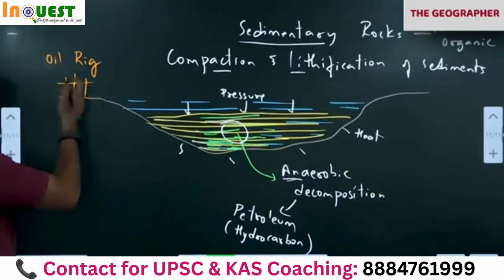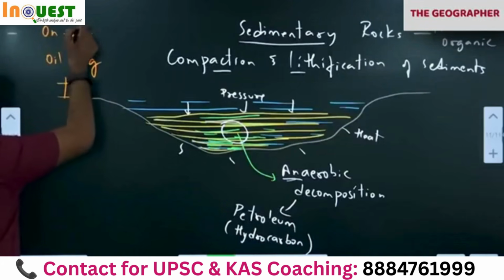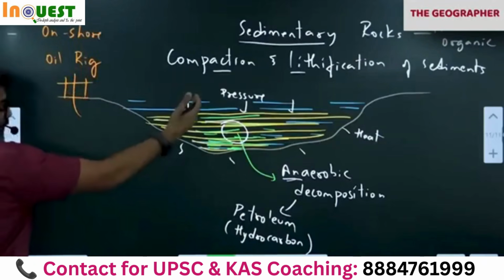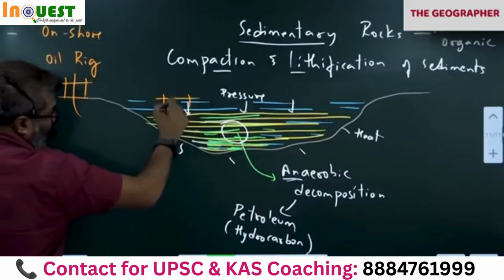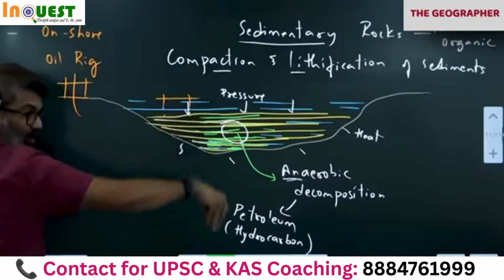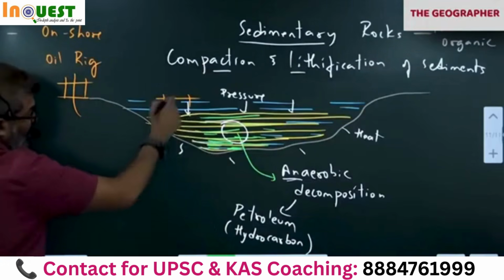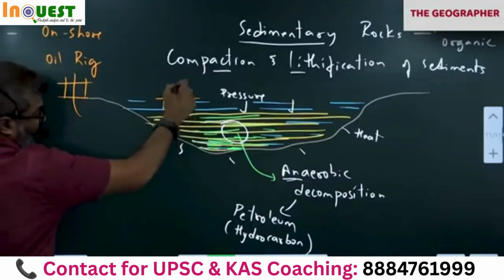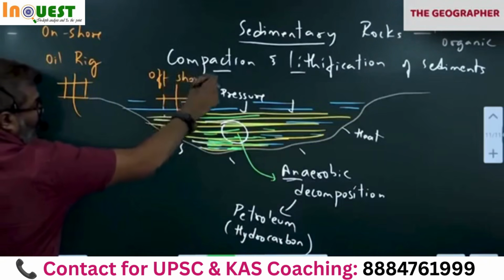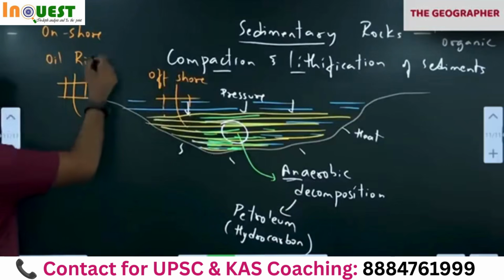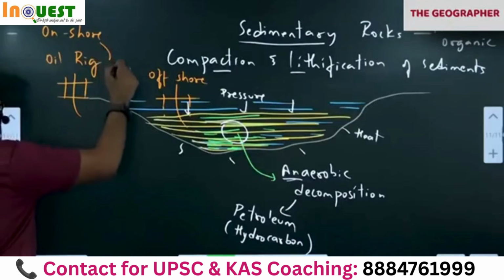If it is on the land, we call it onshore. If it is here in the water, offshore. Sometimes the platform is created on the water itself, like this, with pillars. We put pillars into the water and we create a rig, an oil rig. This is offshore. Oil wells are of two types: onshore and offshore.